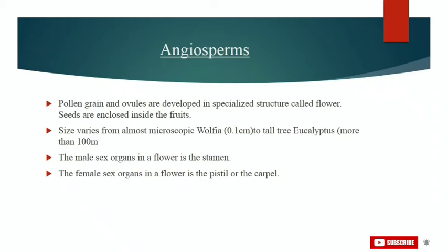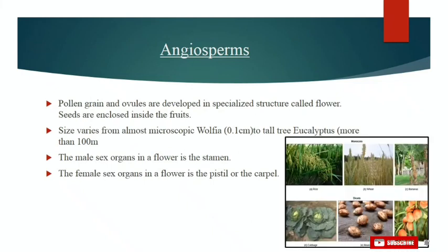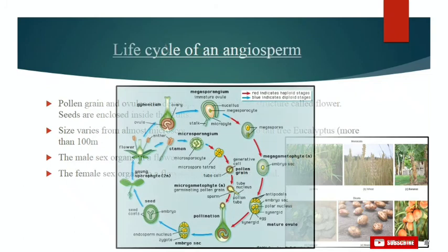Then about the vascular tissues, angiosperms have vessels in xylem, and phloem contains sieve tubes and companion cells, as compared to gymnosperms which do not have companion cells. Then their flowers are the reproductive structures formed by the union of one or both types of sporophylls, that is microsporophylls or stamens, and megasporophylls or carpels. So these are some of the popular examples of angiosperms. They are divided into two groups, monocots and dicots. On the screen you can see the pictures of the respective plants which come under monocots and dicots.